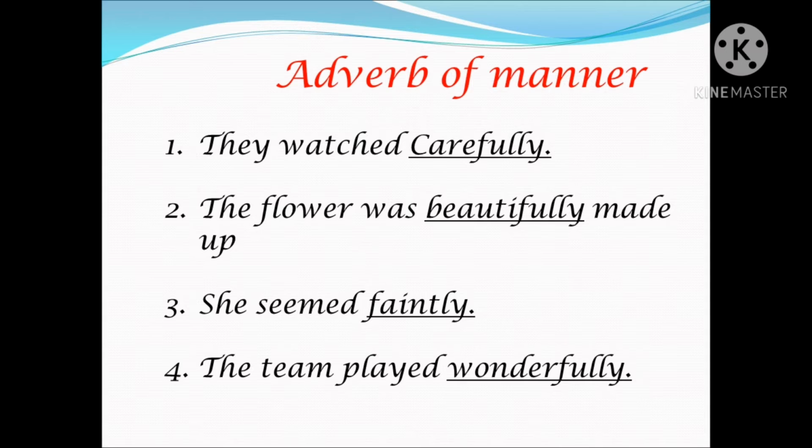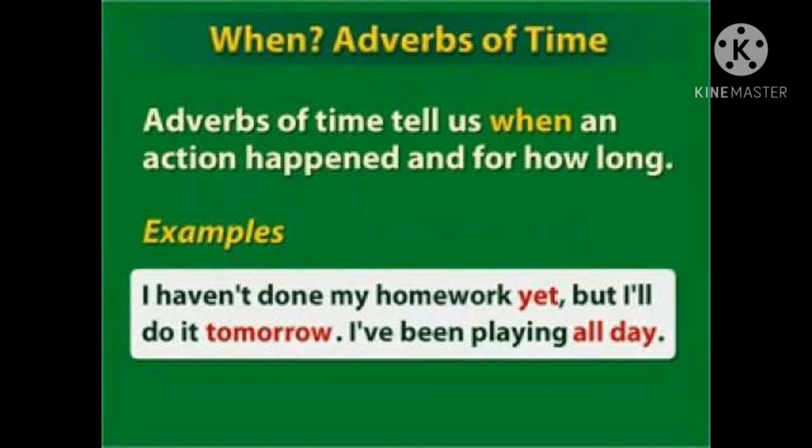Here you can see that carefully is telling you the manner, that is, how they are watching. They are watching carefully. How were the flowers made up? The flowers were made up beautifully. How did she seem? Faintly. How did the team play? Wonderfully. So whenever you want to know the adverb of manner in the sentence, you have to ask how the action has been performed.